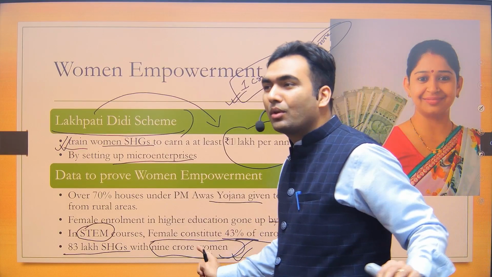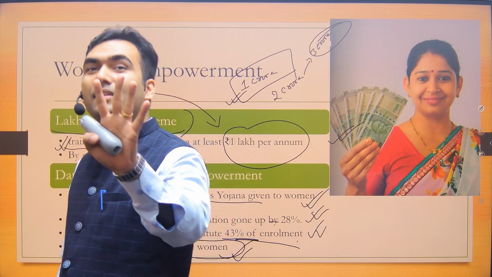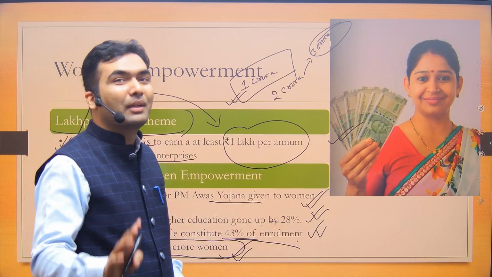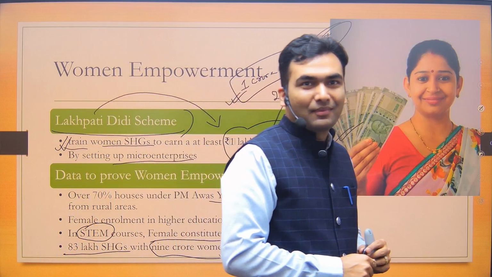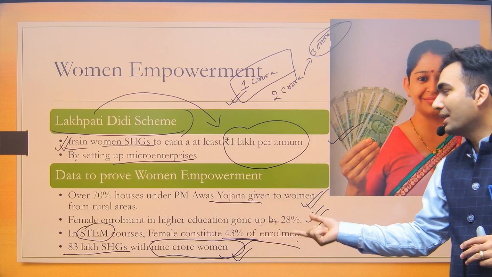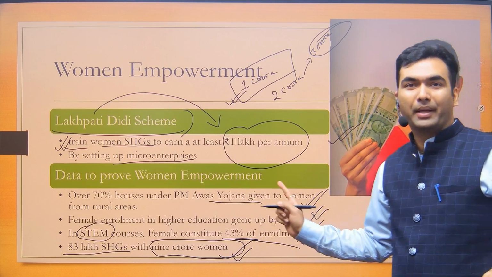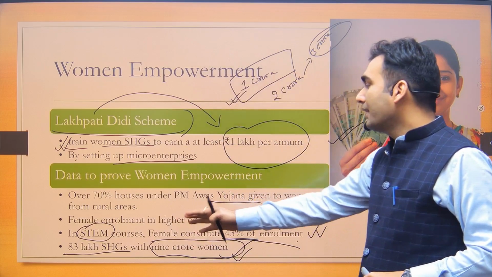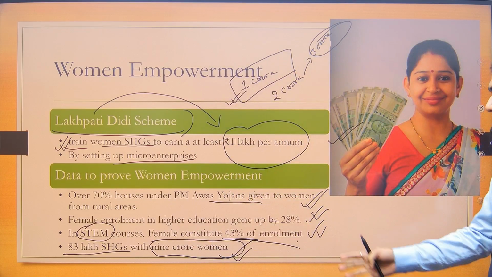Okay, so from now on, if anyone makes this joke, tell them that you are not aware of the actual situation. Okay, there are women, probably you are not aware of them. Okay, 43%, approximately half of the students who are studying in these courses are women. Then 83 lakh SHGs have been there.